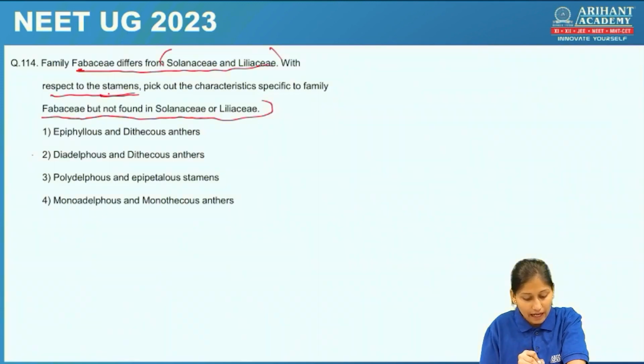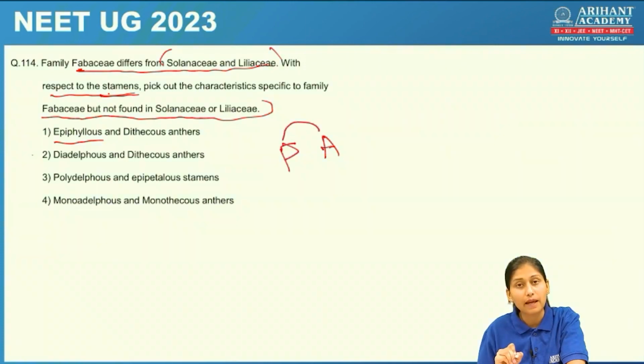Let's check. Epiphyllous condition. What is epiphyllous condition, students? It is the condition when the androecium is attached with the perianth. Then dithecous anther. What is dithecous? Let's suppose there are two lobes in the anther, each lobe containing two theca.